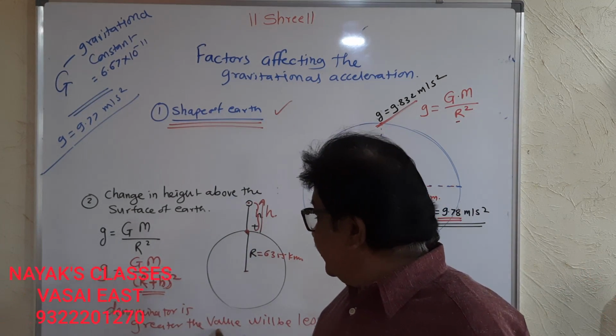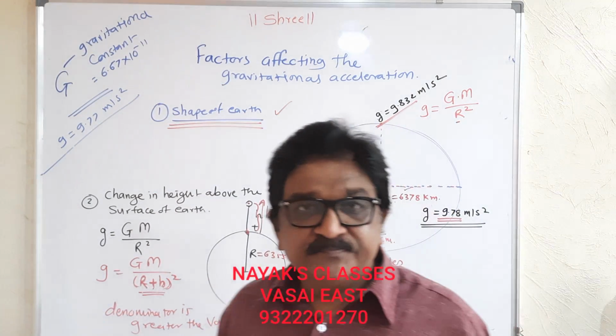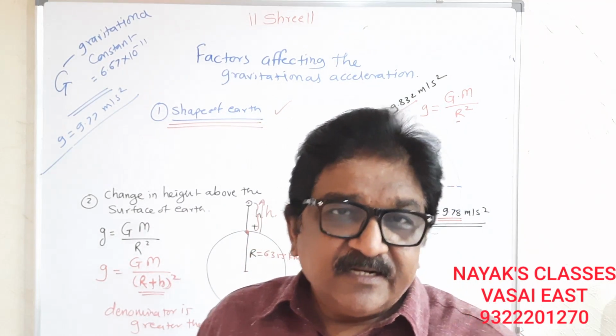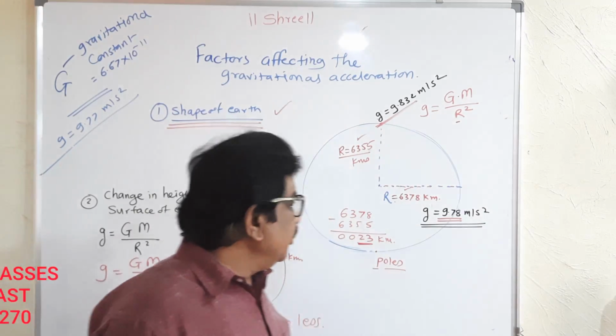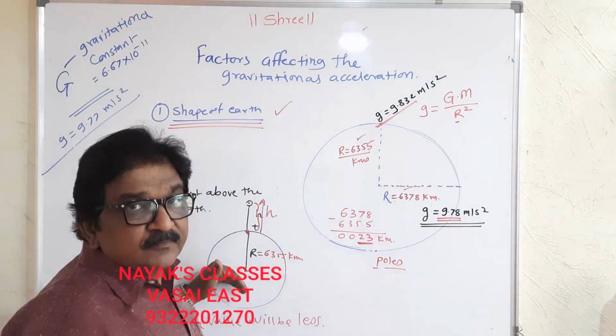Denominator is greater, the value of the ratio is smaller. This is the second reason why the value of g changes.